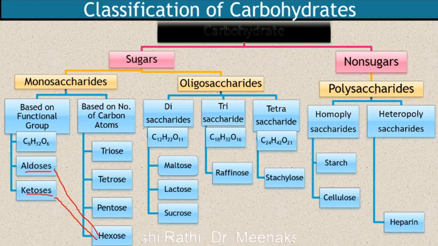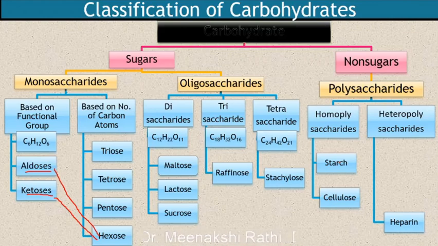Based on the nature of the monosaccharide units that form them, polysaccharides are of 2 types, homopolysaccharide and heteropolysaccharide. The polysaccharides which on hydrolysis give the same type of monosaccharide units, like starch and cellulose, on hydrolysis give only glucose as the monosaccharide unit, a number of glucose molecules. So they come under homopolysaccharide.